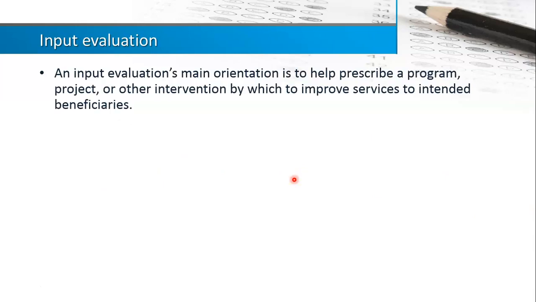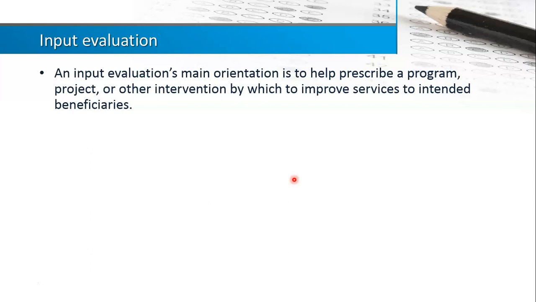Then the second one will be input evaluation. So input evaluation's main orientation is to help prescribe a program or project or other intervention to improve the service to the intended beneficiary.